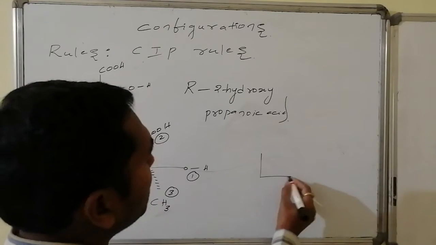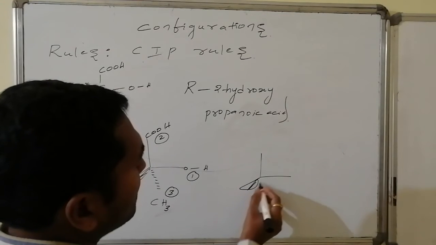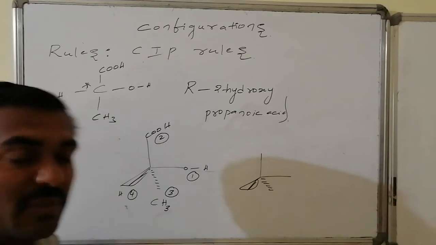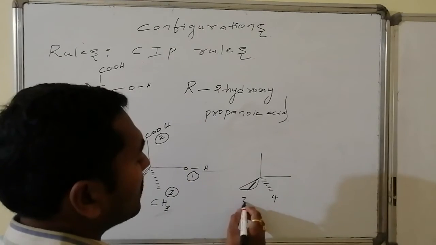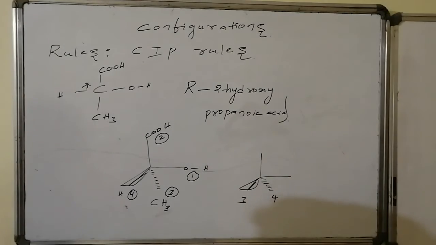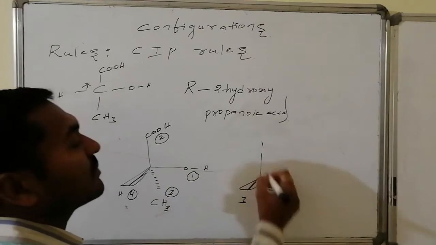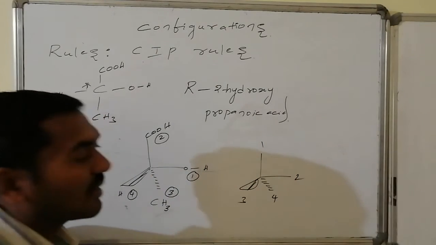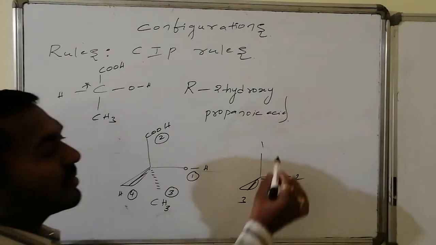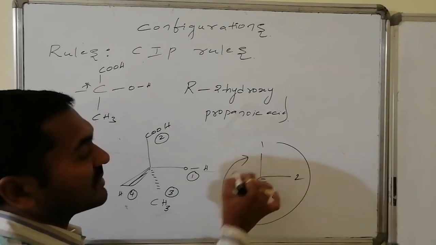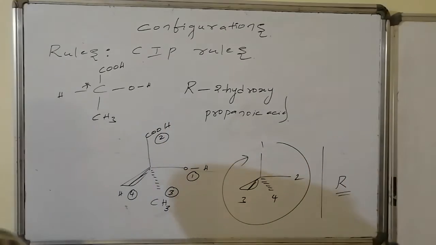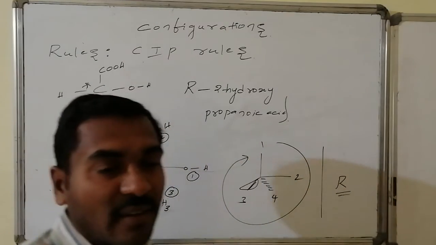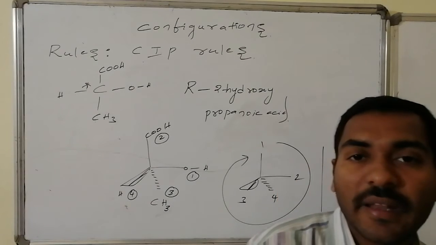Suppose if I write the same thing like this, and this is dark and this is dotted. I want to keep the fourth priority away from us. If I interchange 3 and 4, this will be 4, this will be 3. I have to do always even exchanges, and this will be priority 1, this will be priority 2. Now on connecting 1, 2, 3, this is clockwise. Clockwise stands for what? R in configuration. Like this configuration is provided for the chiral centers present in the organic molecules.